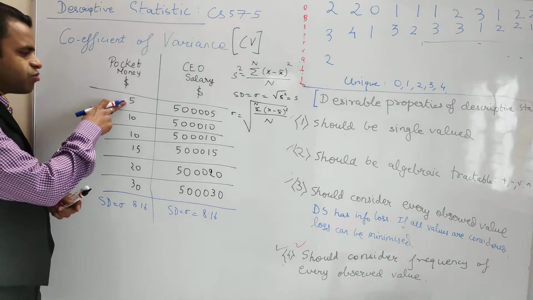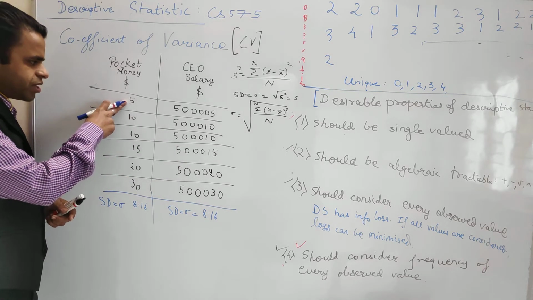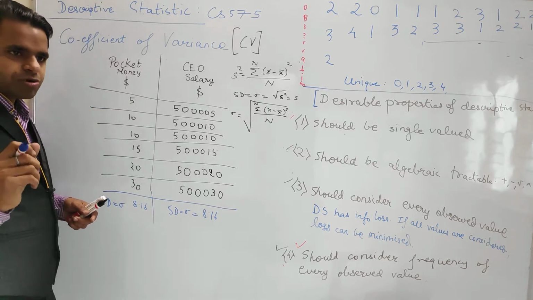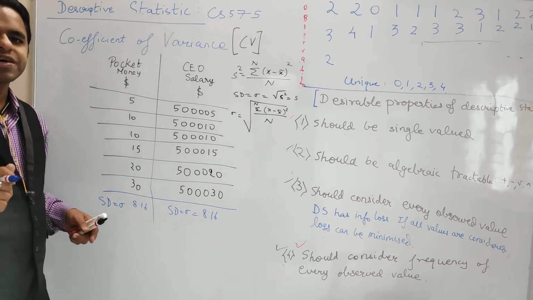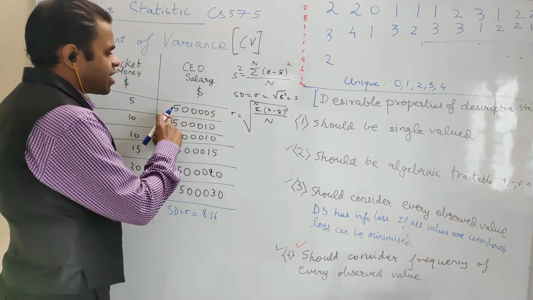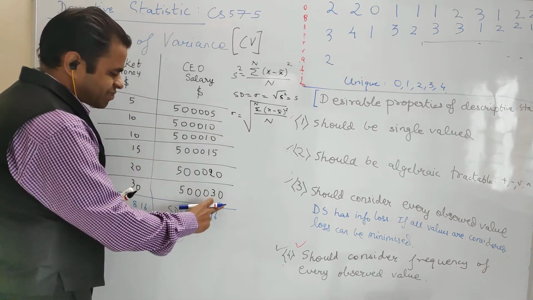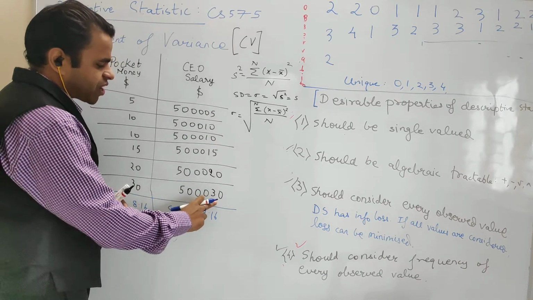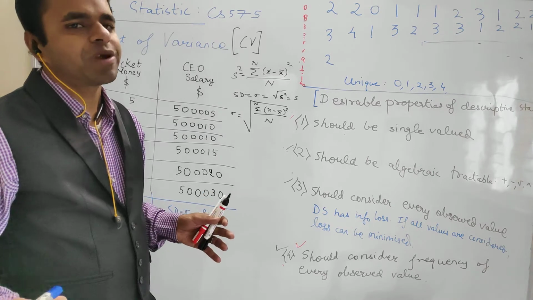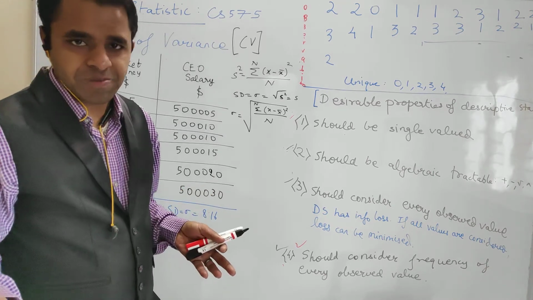A child having only 5 USD as pocket money will probably have much less enjoyment with it compared to the one having 30 USD in his pocket. But imagine a CEO having 5 lakh 5 USD and the lifestyle of a CEO earning 5 lakh 30 USD. It won't be much of a difference, almost negligible.